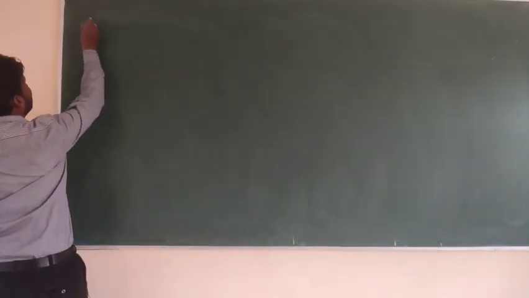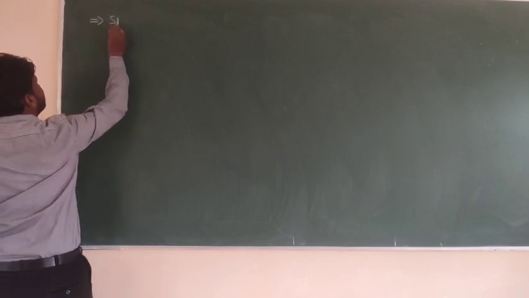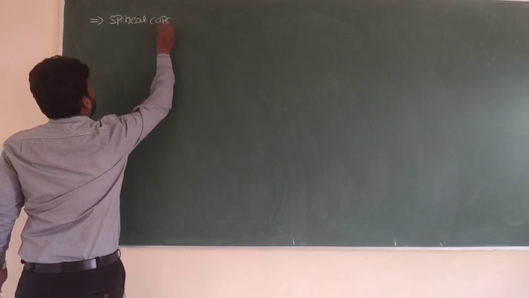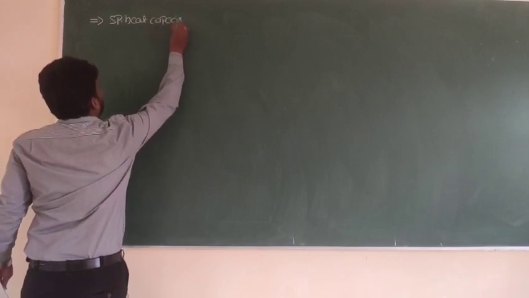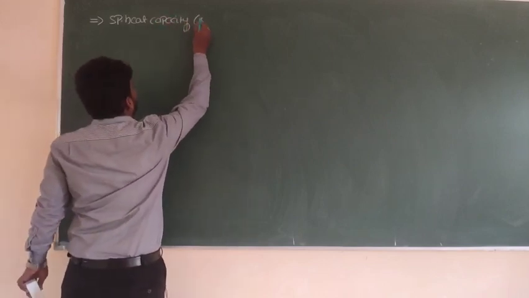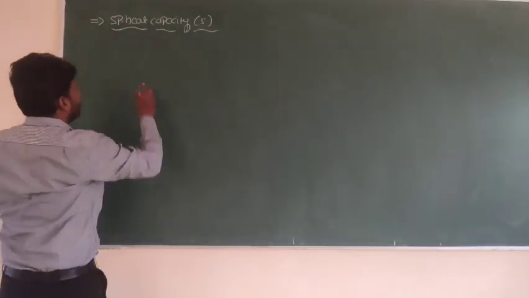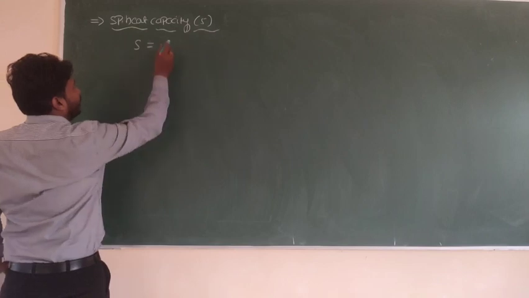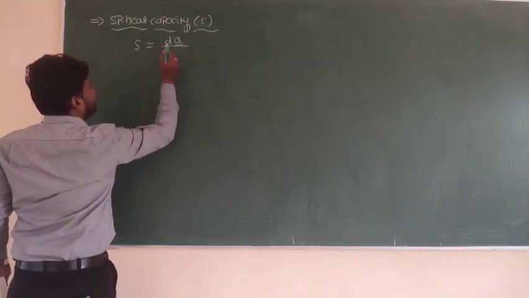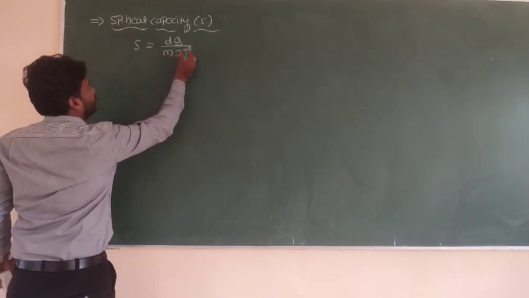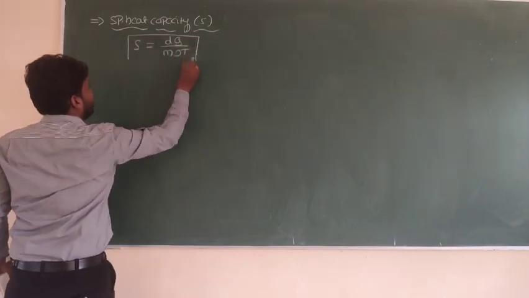First let me begin with the concept of specific heat capacity. Quickly we can consider that equation. It is the amount of heat required to raise the temperature of unit mass of a substance through 1 degree Celsius or 1 Kelvin.